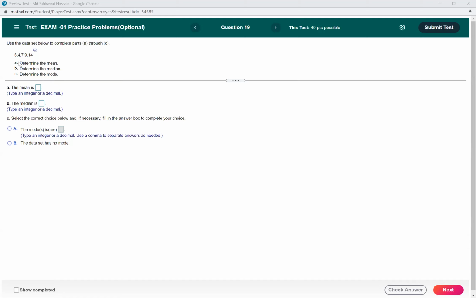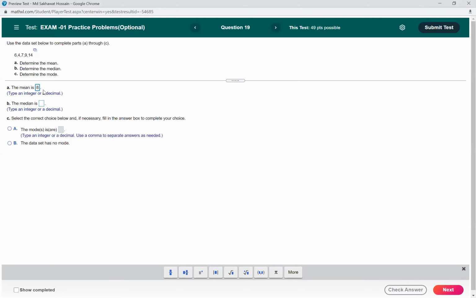So the mean is, you have to add them together and divide by 5. So if you add them together, it will be 6 plus 4 plus 7 plus 9 plus 14. So this is 40 divided by 5. So the mean will be 8.